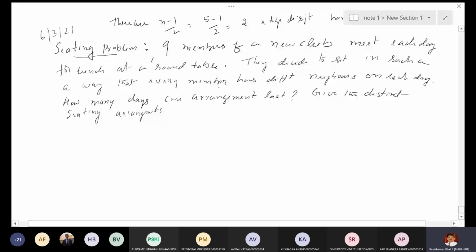If the edge is the same, then their neighbors are the same, right? If there is an edge here, these two are neighbors. Next time, for this fellow I have to find some other neighbor, not the same neighbor. So this edge and this edge should be distinct, right?